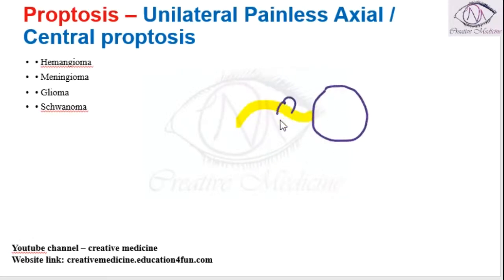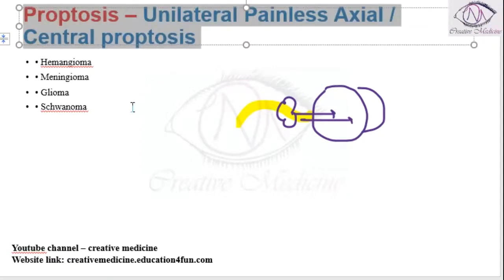So whenever there is a tumor here, it will push the eye forward. So it is a central proptosis definitely, and it is painless, and it is unilateral because it can be seen on one side. So examples are hemangioma, meningioma, glioma, and schwannoma.